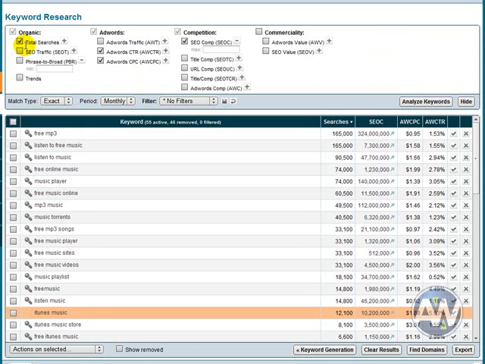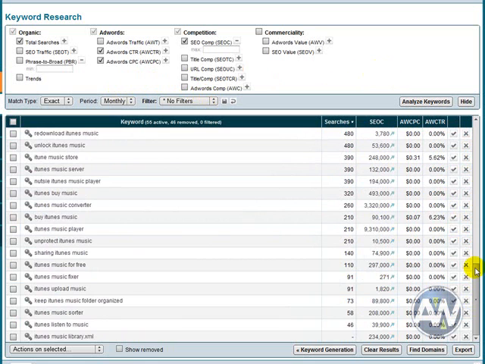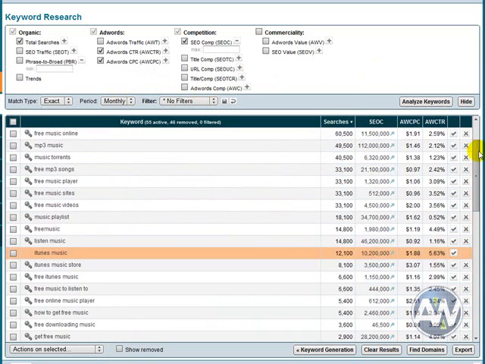Now that we have all the information that we want from total searches, AdWords, CTR, CPC, and our SEO competition, it's time to look at our list of keywords and basically start analysing it. I like to look at this in two parts. The first part is before I filter, and then the next part is after I filter. Now, the reason I don't like the filters and the reason I like to look at things before I filter is because basically what you have here is a whole lot of really good opportunity for content creation.